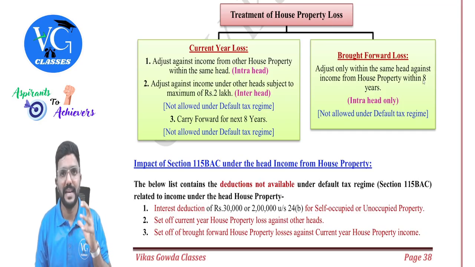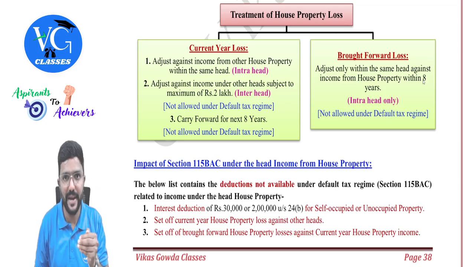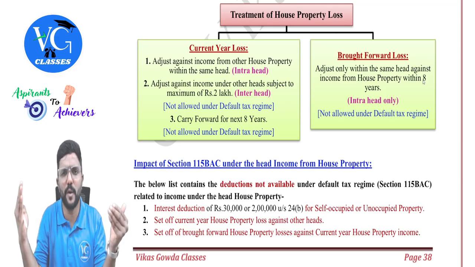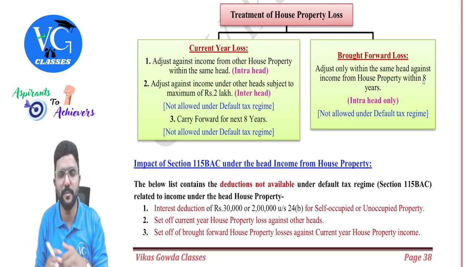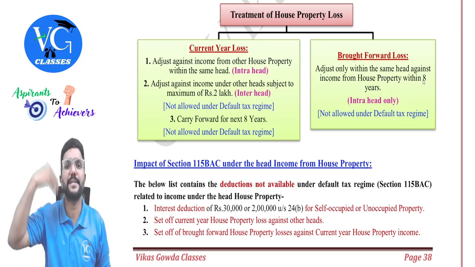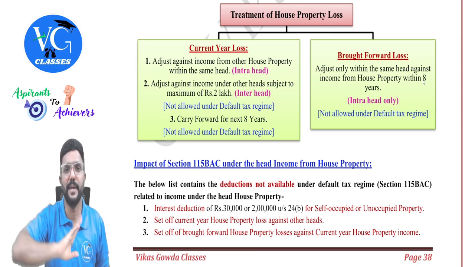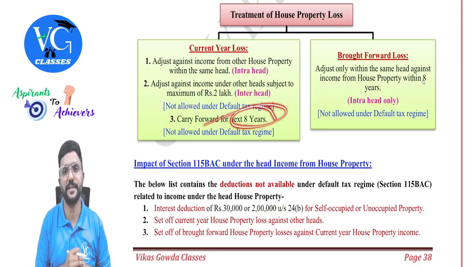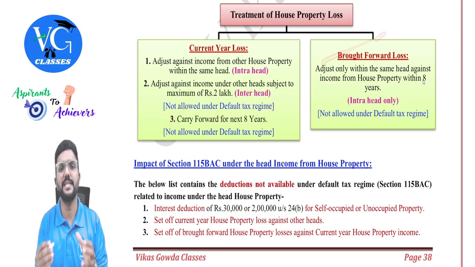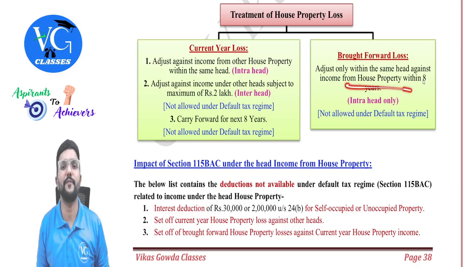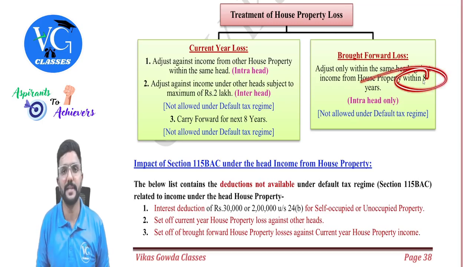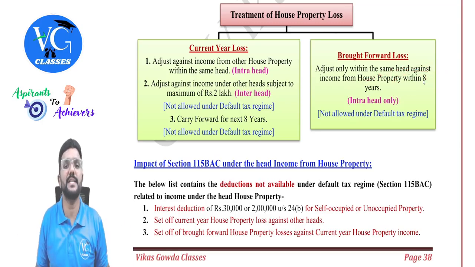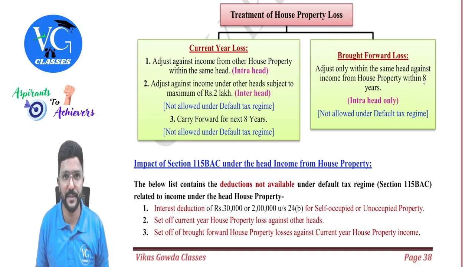I repeat. When an assessee has a loss under the head house property, the first thing is to adjust it within the same head against income from any other house property without any limit. If not possible, then you can adjust it against other heads of income, maximum 2 lakh per year. If that is also not possible, then carry forward it for the next 8 years. And when you carry forward, you can adjust it only within the same head of income, that is the house property head. Okay, and maximum 8 years. Sir, what if within 8 years I couldn't adjust that loss? Then it will lapse, guys.